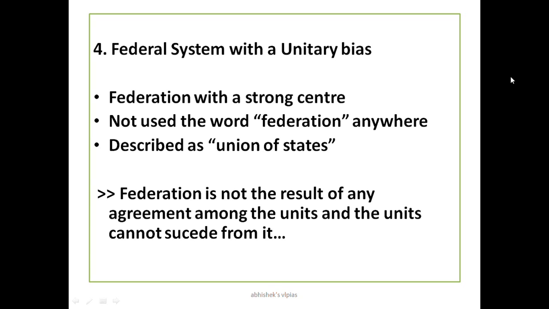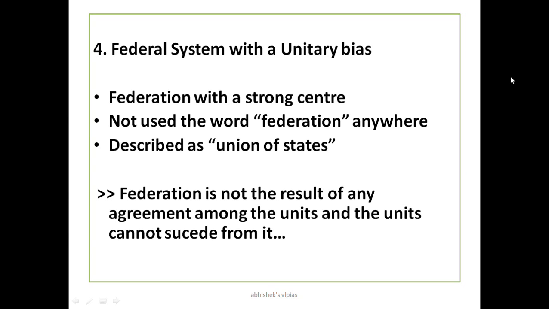So it is not that the word federal or the federation is not used anywhere in the Constitution of India, but they describe the federation as the union of states. So what does federation mean? The federation of states, that means the union of states in India, is not the result of any agreement among them. That means the Kerala government is not signing any agreement with the central government, or Tamil Nadu is not signing an agreement. So there is no agreement between the union and the units, but the units cannot secede from it.